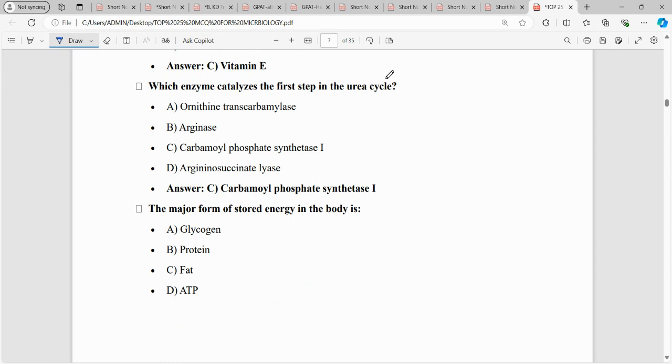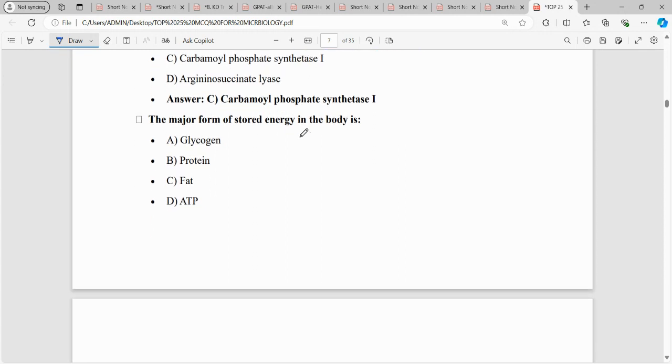Then which of the following enzyme catalyzes the first step in urea cycle? Urea cycle has different components: ornithine, arginine, arginosuccinate, carbamyl phosphate. So you have different enzymes. So the first step is conversion of ornithine to carbamyl phosphate. So in this we need carbamyl phosphate synthetase, whereby the carbamyl phosphate is formed.